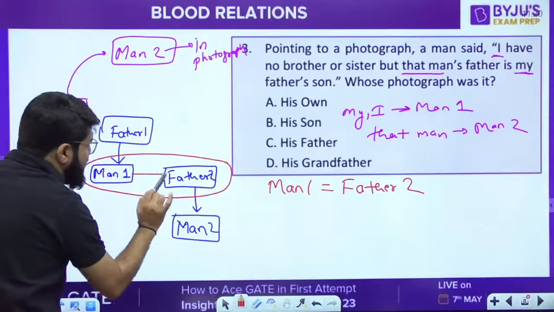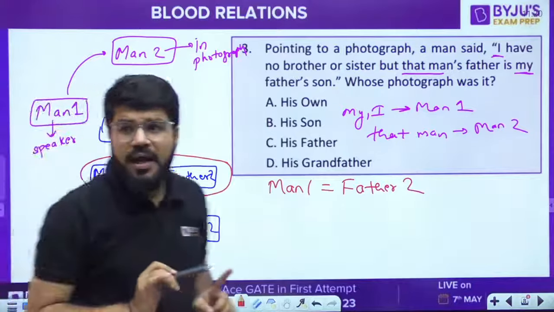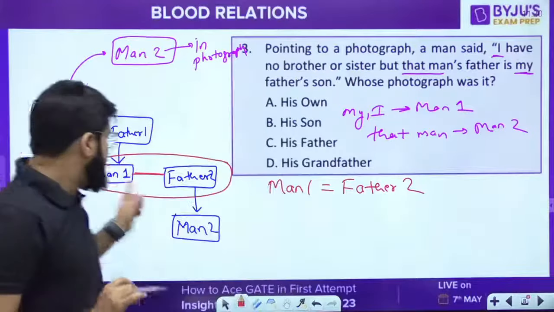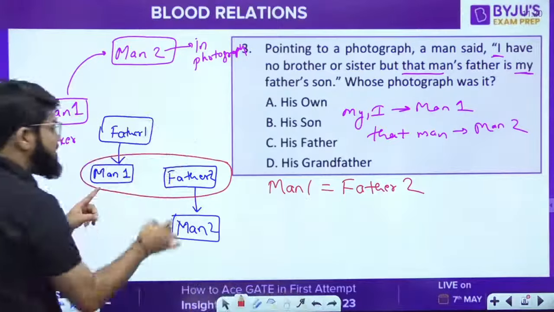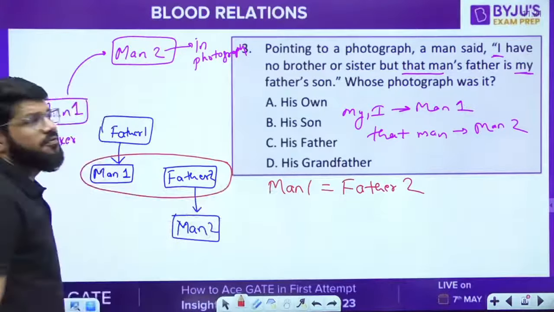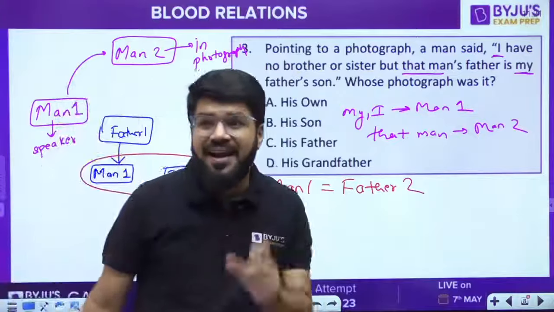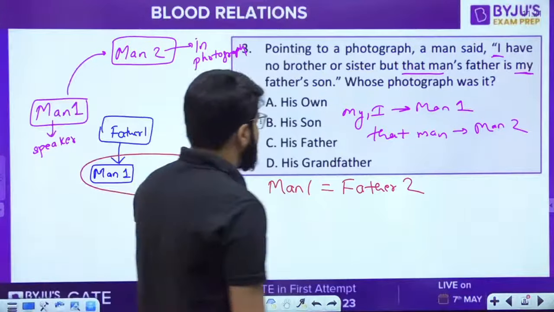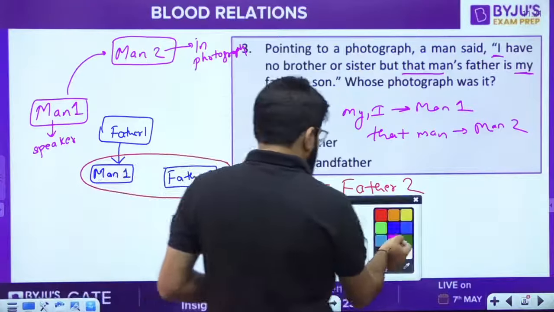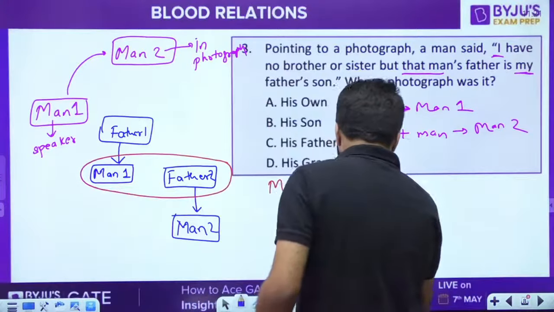Matlab, there are two cases. Either these two should be siblings, but man 1 has no brother or sister, so there cannot be any sibling relation. That simply means that man 1 should be equal to the father 2. Yes, now I start getting some correct answers in the comment box. So if man 1 is the father 2, how does your tree look then?